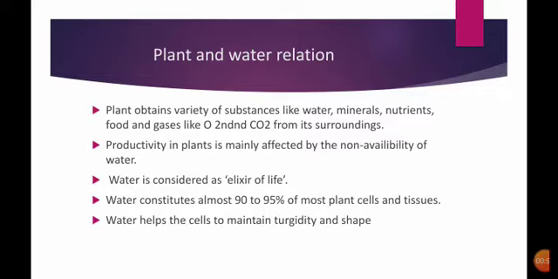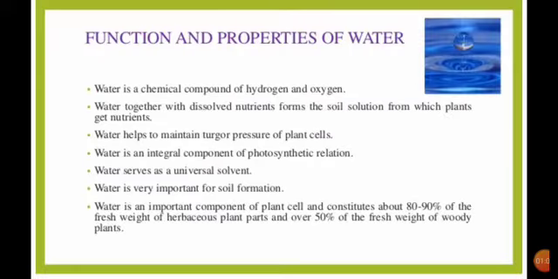So water constitutes almost 90 to 95% in many of the plant cells and tissues. This water also helps the plant cell to maintain a particular shape and turgidity. Coming to the function and properties of water, you already know the chemical formula of water is H2O, which consists of hydrogen and oxygen. This water, together with dissolved nutrients present inside the soil, gets absorbed and is used by the plants.